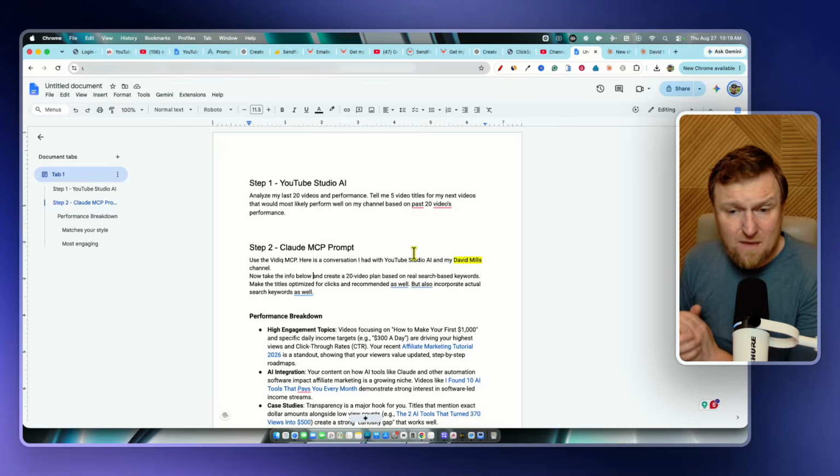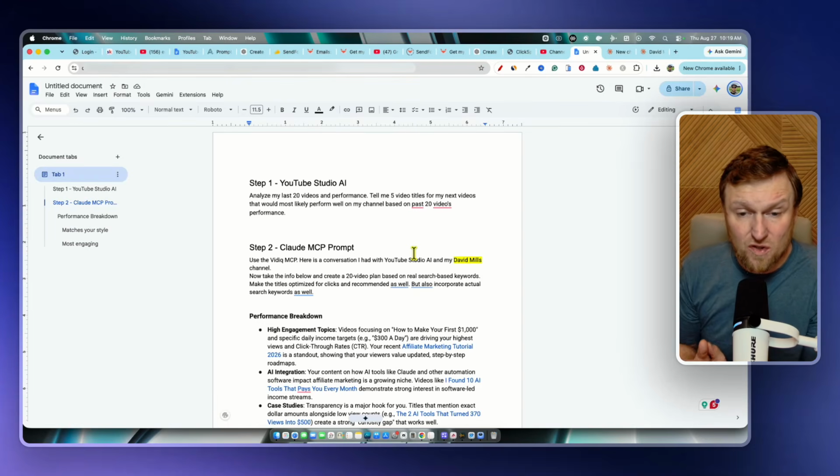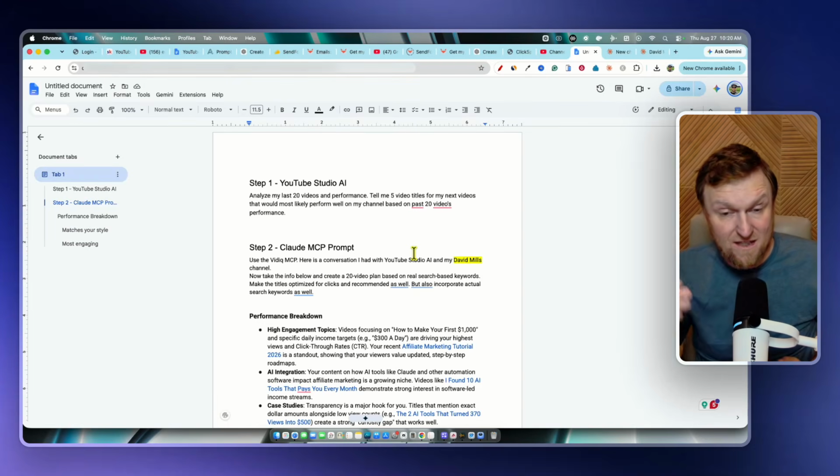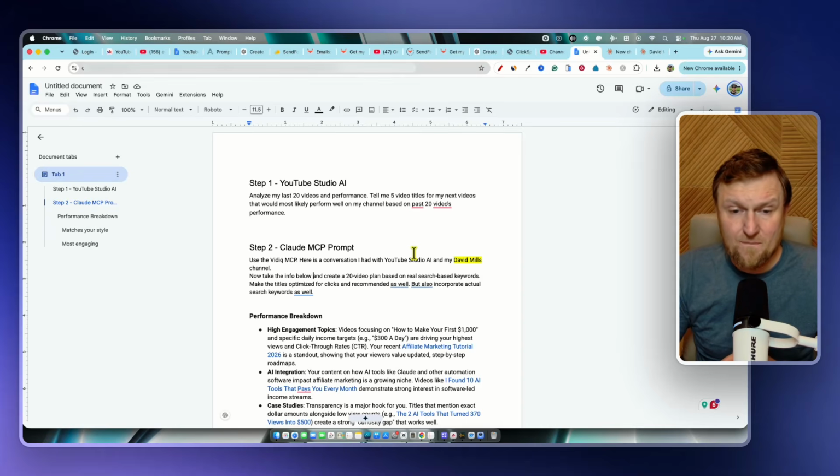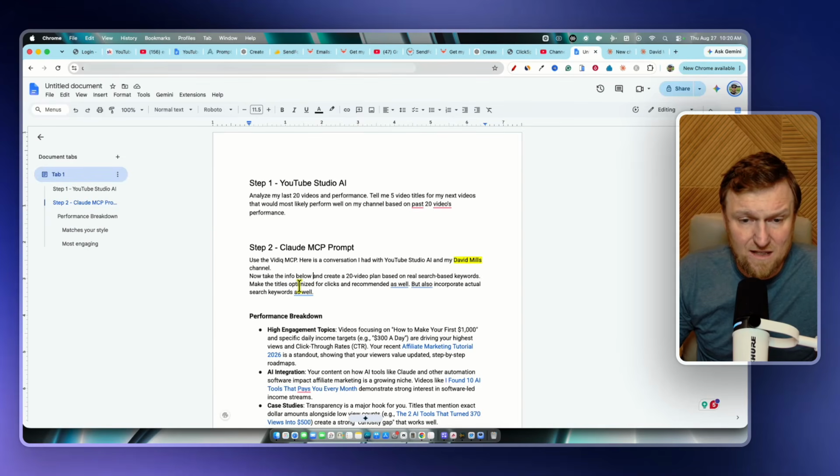So we kind of want to do both, like both worlds, right? If we can get recommended, suggested, and all that stuff, that's great based on kind of like the second part of the title. But really we want to make some keywords here that people are actually looking for and searching, so we can also get some search-based stuff and views as well, right? So we're kind of killing two birds with one stone. So, but also incorporate actual keywords as well, right? So make the titles optimized for clicks and recommended, but also incorporates actual search based right there.